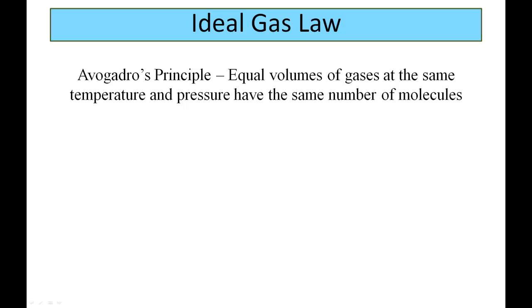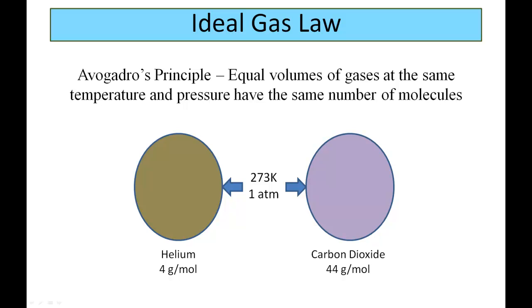First thing we're going to talk about is Avogadro's principle. This says that equal volumes of gases at the same temperature and pressure have the same number of molecules. That's kind of a long sentence, so let me help explain that a little bit. Let's take this example right here. We have two balloons. One's got helium on the left, and the one on the right is carbon dioxide. Let's put these things at equal temperature and pressure, 273 Kelvin and 1 atmosphere.